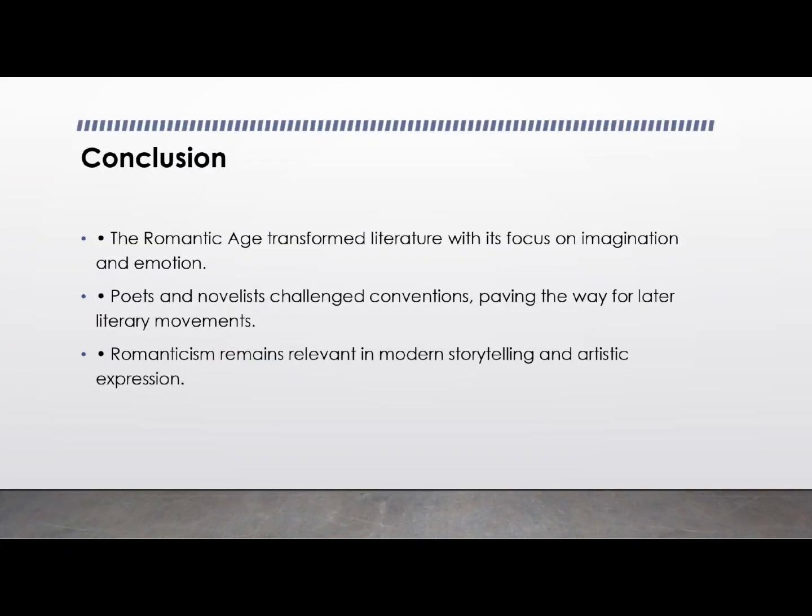If I summarize the whole romantic age in a few lines, then we'll understand that the romantic age transformed literature by bringing emotion, nature, and imagination to the forefront. Poets like Wordsworth, Keats, and Shelley created some of the most influential poetry in English literature that was loved by every generation of students.